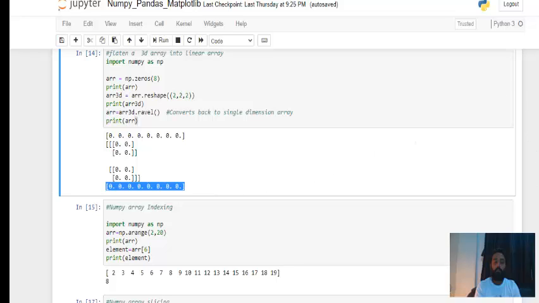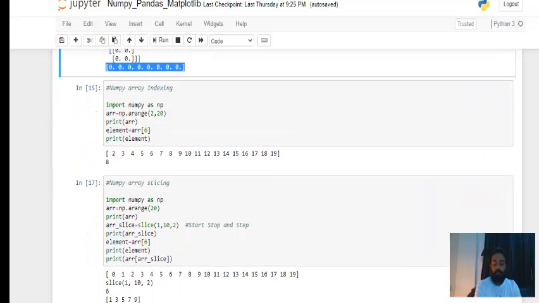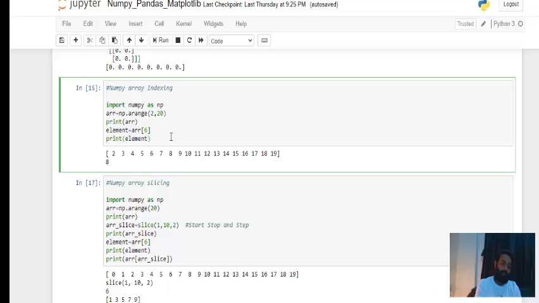Next code snippet, indexing. I think I already explained what indexing is, so just a quick walkthrough. I have created an array from 2 to 20. It will start from 2 and end at 19. If you want to fetch the 6th element, let's count it: this is 0, this is 1, 2, 3, 4, 5 and 6.